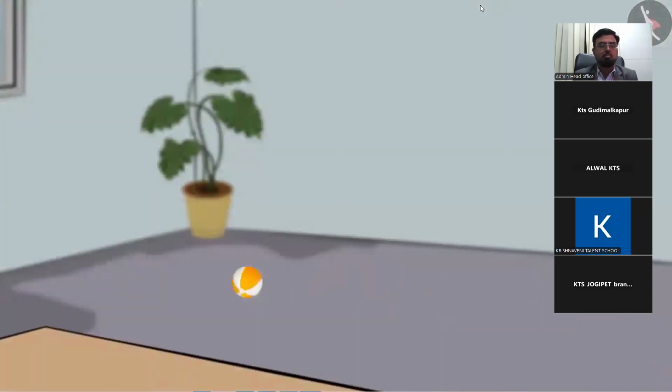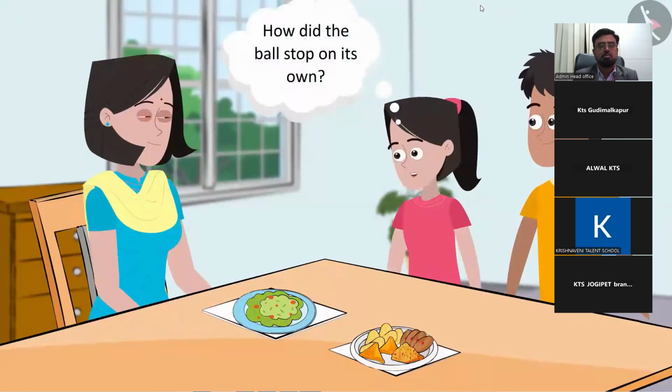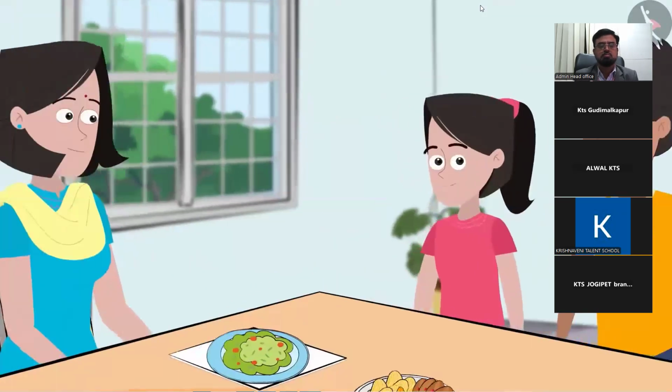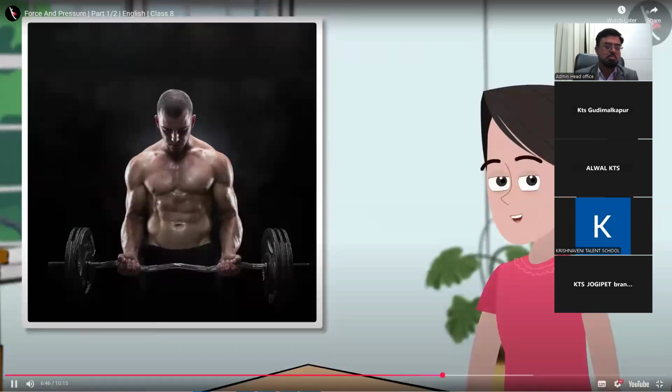Oh, my ball, Bhaiya. Please catch it for me. Bhaiya, how is it that no force was applied on this ball, and still it slowed down and stopped in the end? How is it possible? Does this ball too have some kind of force? Friends, I had read that to apply force on an object, there must be some interaction between the body and that object. Otherwise, a rope, stick or another object can be used to apply force. But here there is no such thing.